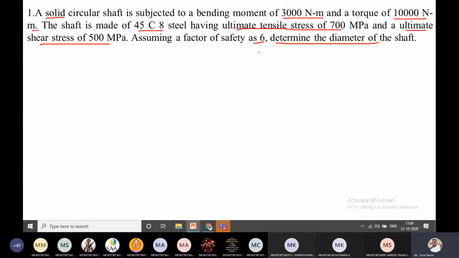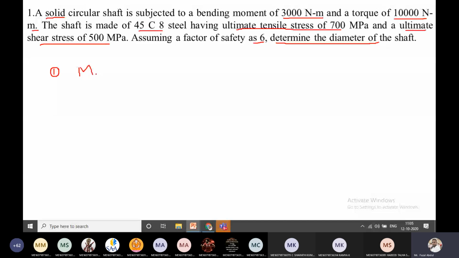Now after concluding, we need the help of relations. According to two theories, we solve these equations. The first theory is the maximum principal stress theory, that is, equivalent bending moment Me equals 1 by 2 times (M plus square root of M square plus T square).